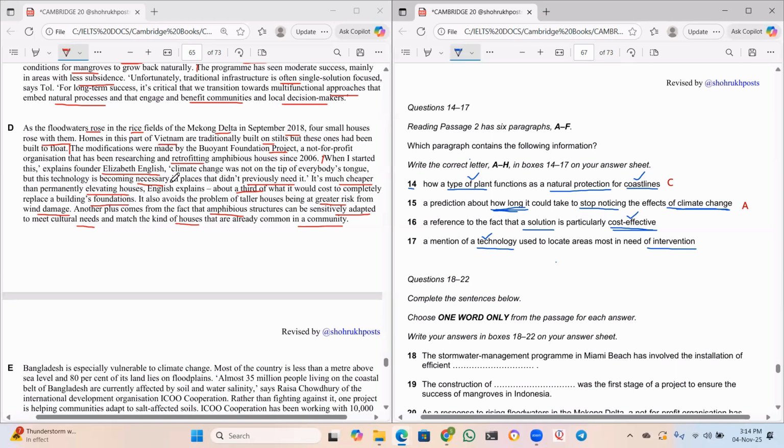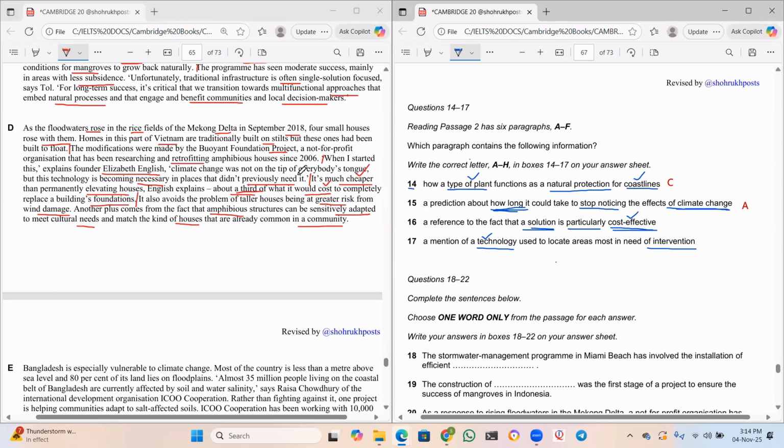See, it is becoming necessary in places that didn't previously need it. It's much cheaper. You see this word cheaper. Cheaper means cost effective than permanently elevating houses, about a third of what it would cost to completely replace the building's foundations. Yes, sir. This sentence is talking about cost effectiveness and a solution. Look at these words: cheaper, about a third of what it would cost, to completely replace. This sentence is talking about a fact that a solution is particularly cost effective.